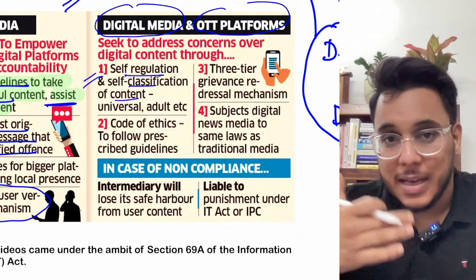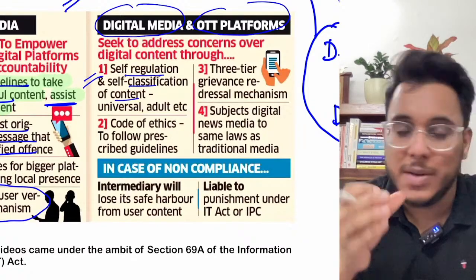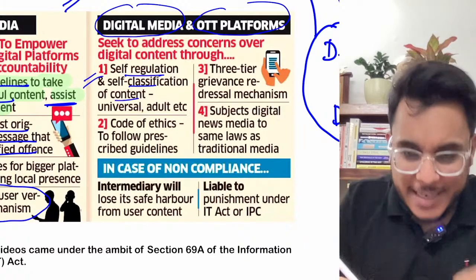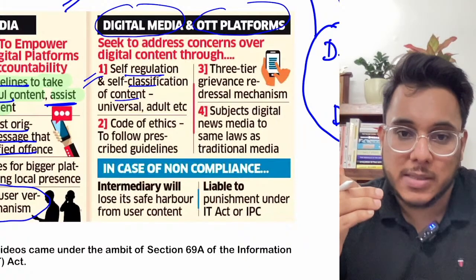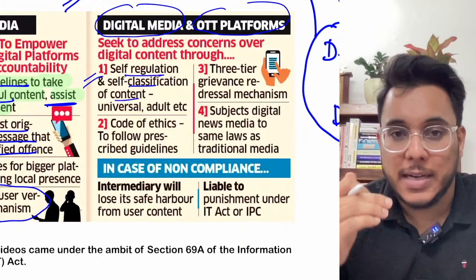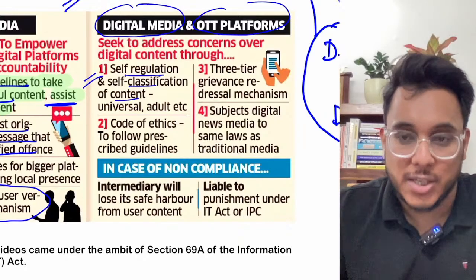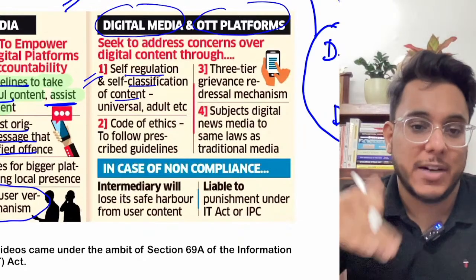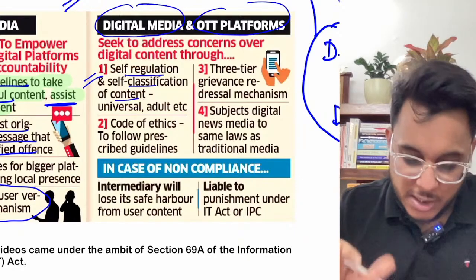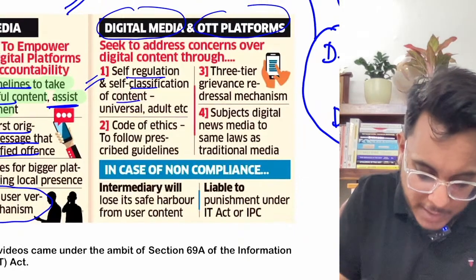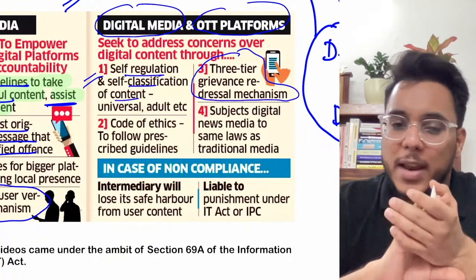For example, there are certain web series which contain offensive language, some abusive language. So they need to categorize that this content is adult, this content is universal, and this kind of content needs parental discretion. They have to classify what is adult, what is underage, what is universal, all those certifications they need to give. After that, it has been provided that a 3-tier grievance redressal mechanism needs to be there.